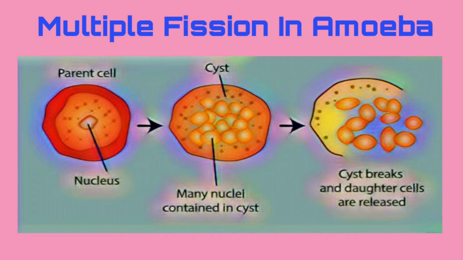Okay, so many nuclei are formed by repeated nuclear division in the cyst. Then after the nuclear division comes the cytoplasmic division. So nucleus divides first and then the cytoplasm divides. And if you see, there are many amoebulae. Those are called as amoebulae. Many amoebulae are formed. They remain inside the cyst, okay, till the adverse conditions get over. Now once the favorable conditions arrive, then the cyst breaks open and all the amoebulae are released. Okay, this is called as multiple fission.